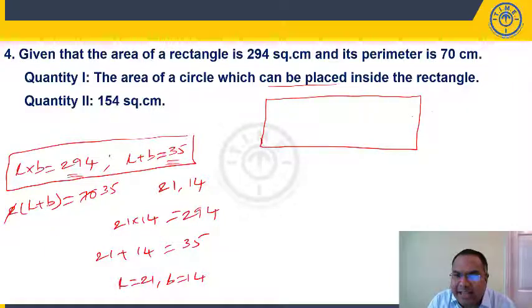So this is my length and this is my breadth. The breadth is 14 and the length is given as 21. Now, if you place a circle here, what is the maximum area you can get? I will place the circle here, inscribed in this rectangle.